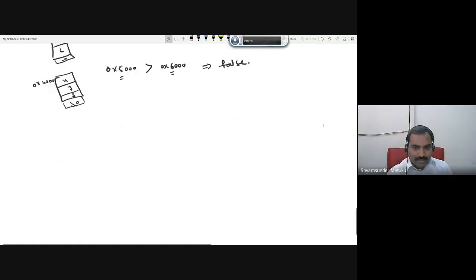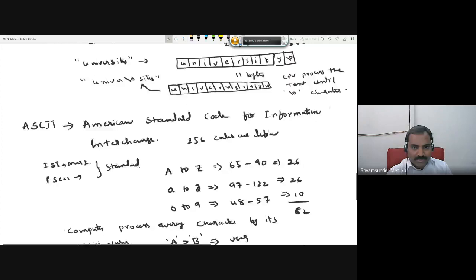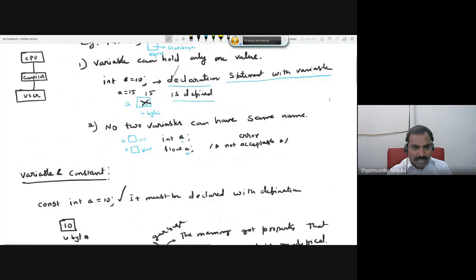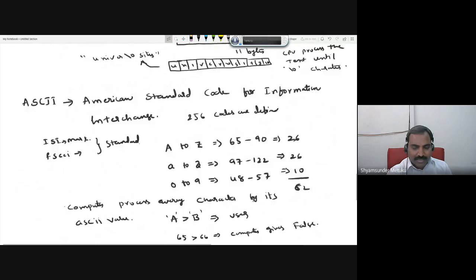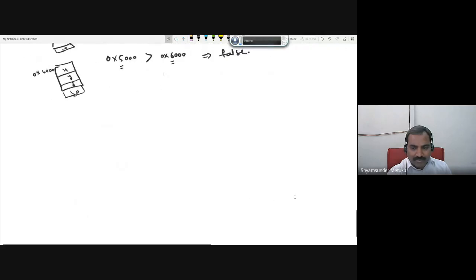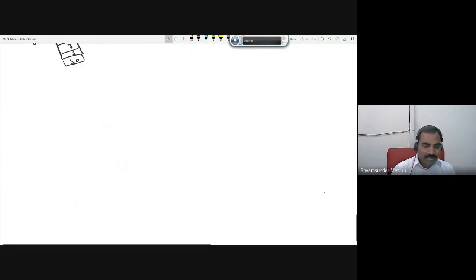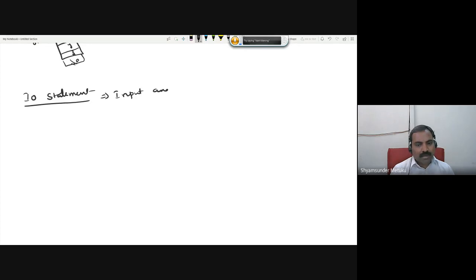Now I'm trying to go to today's class. There are 3 things. Actually, in the last class I was supposed to complete them. One is variables, which we discussed. Constants also we discussed. Then we are trying to talk about the IO statement. For the first time we are trying to write a simple C program. But before that, I'll mention what an IO statement is. The full form is input and output statement.